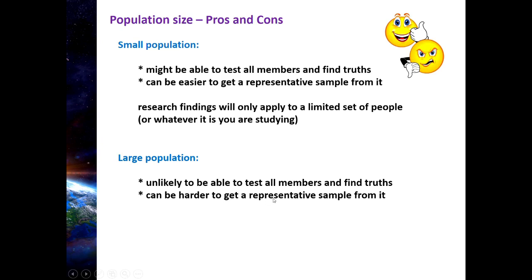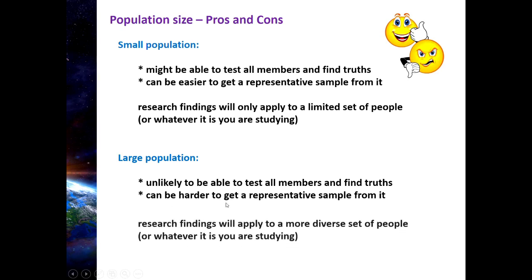And if there's a lot of diversity in that population, it may be hard to get a sample that is representative, a good reflection of the population. We're going to go into more detail about what we mean by representative in just a minute. But again, if it's a very large population, chances are it's going to be very diverse, and that makes it oftentimes harder to get a representative sample. But just like before, we're saying it can be harder. It's not always going to be harder.